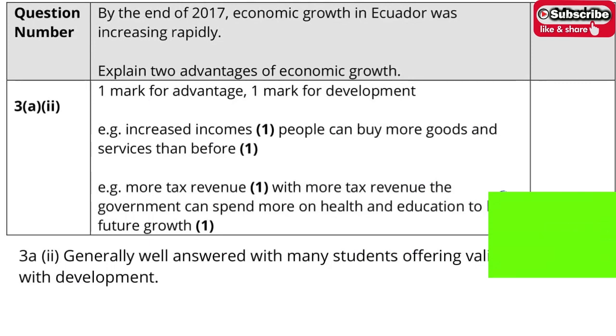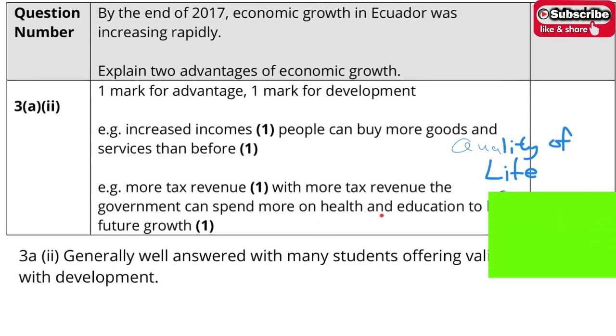So let's move on to 3A2. A lot of students overweigh advantages with development. That's very easy, right? It's about 2 advantages of economic growth. It's called increasing income, which means the individual quality of life can be improved, and also more tax revenue, right?